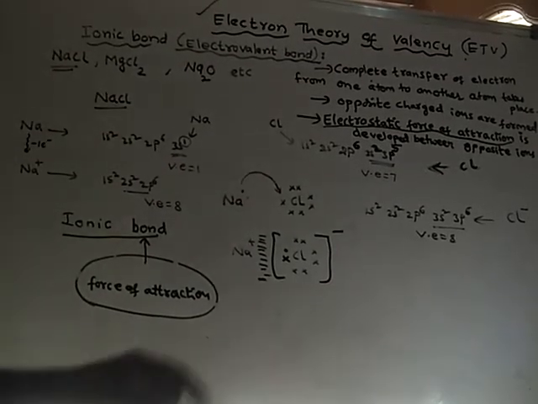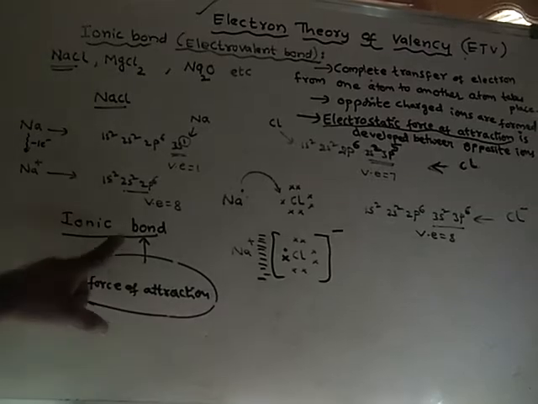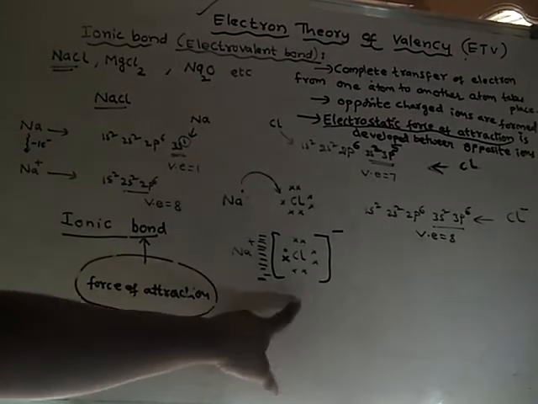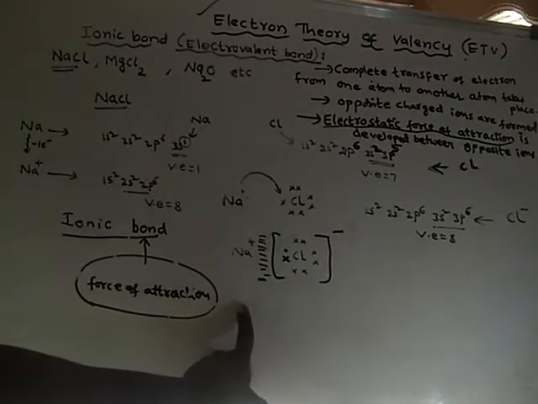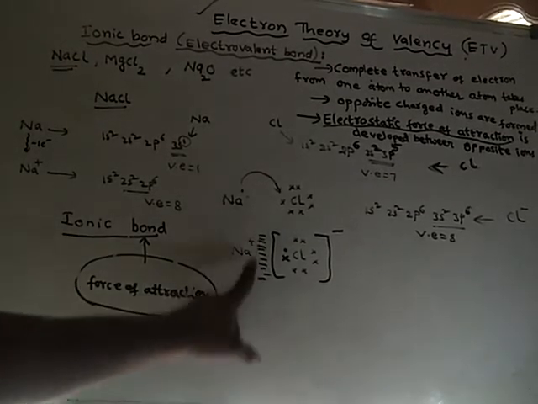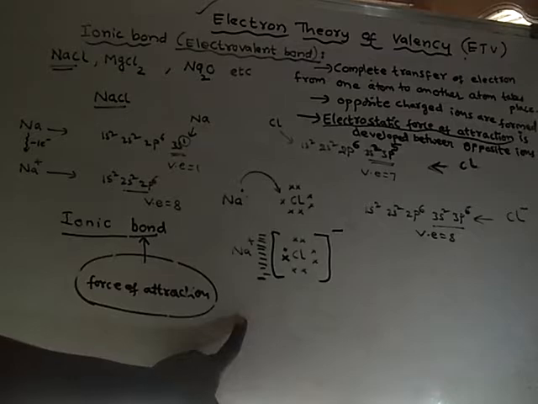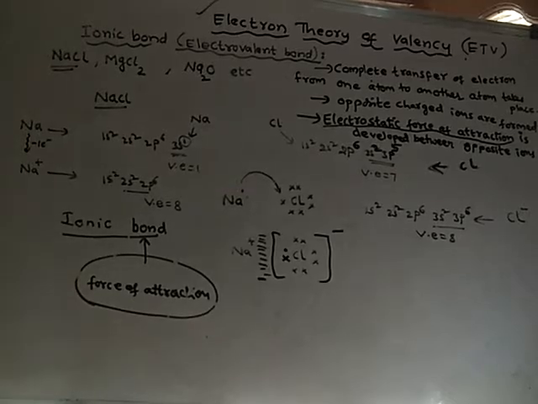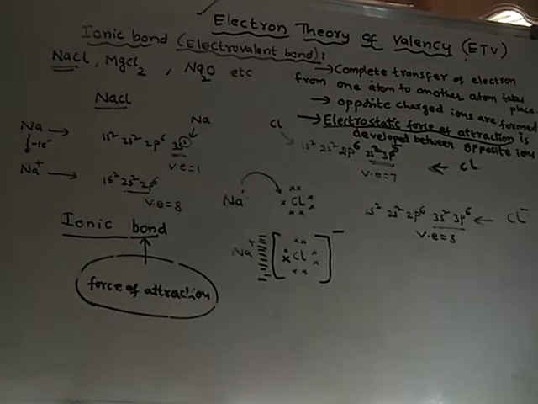Okay, already we know that the force of attraction is called a bond, and this force of attraction is between the oppositely charged ions. Hence the name given to that force of attraction is ionic force of attraction, or simply ionic bond. So in this way ionic bond can be explained.